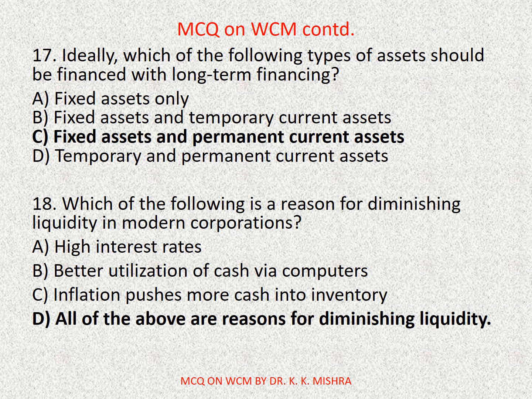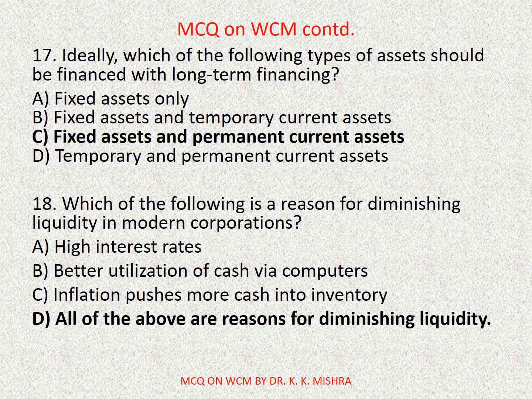Question number 17. Ideally, which of the following types of assets should be financed with long-term financing? Options are A. Fixed assets only, B. Fixed assets and temporary current assets, C. Fixed assets and permanent current assets, D. Temporary and permanent current assets. Correct option is C. Fixed assets and permanent current assets.